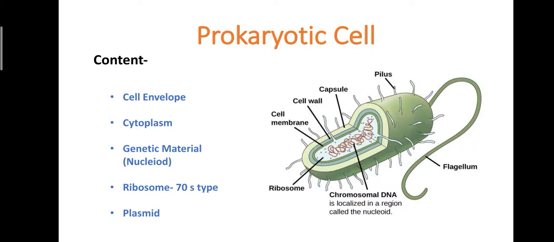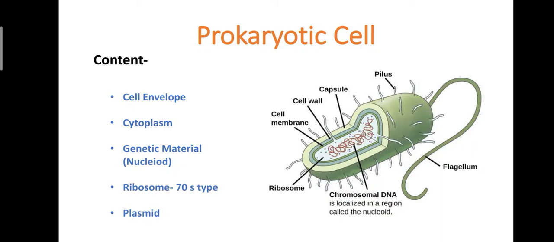As I said, in a prokaryotic cell, in all types of bacteria, single circular double-stranded DNA is present, and the length of DNA is very short. Due to the presence of a single DNA in a bacteria, if we ask the question, what is the ploidy of bacteria, the bacteria is called haploid, due to the presence of only one set of chromosome.